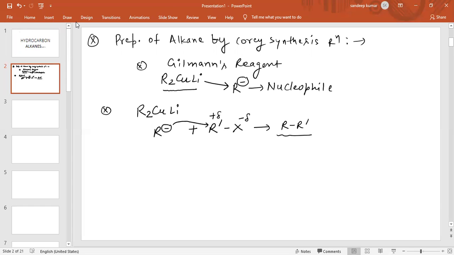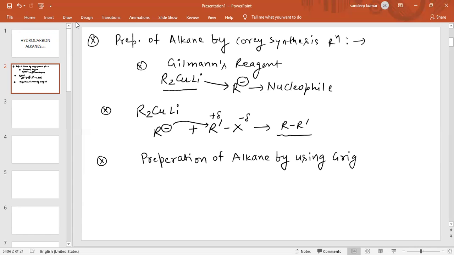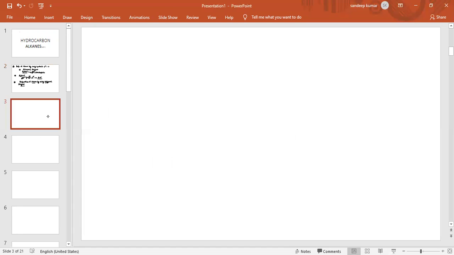Now we are preparing the alkane by using Grignard reagent. We are going to discuss the preparation of alkane using Grignard reagent. Are you excited to know about the preparation of alkane by Grignard reagent?